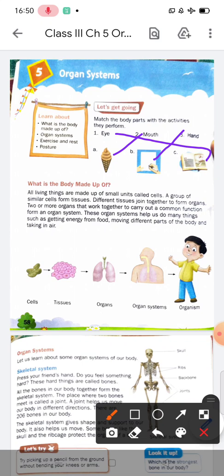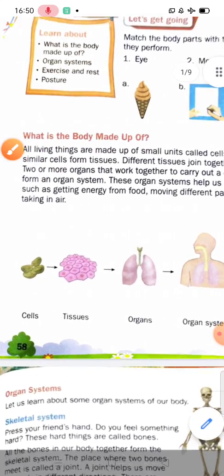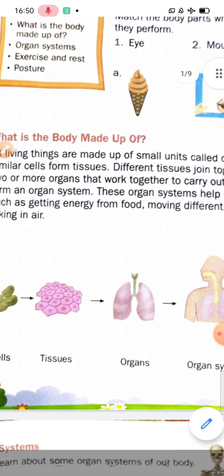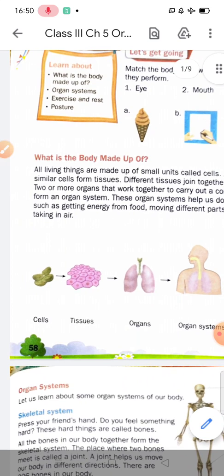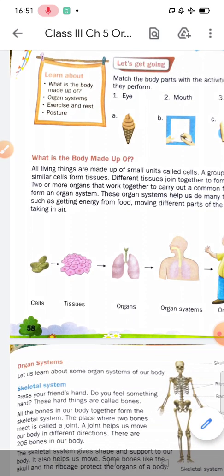Now students, we will discuss what the body is made up of. All living things are made up of small units called cells. Cells are the basic unit of life, just like a brick.